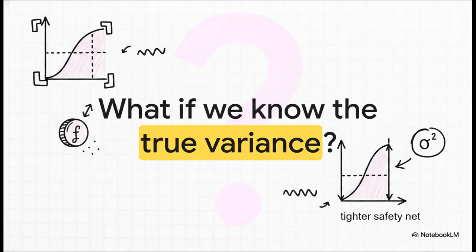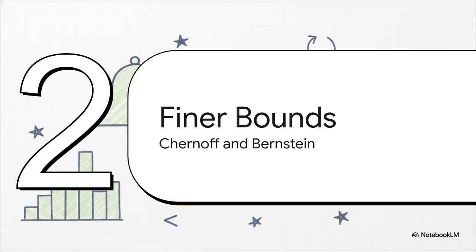So what if our data involves something like highly skewed coin flips with a super small probability of occurring? Or actually, what if we do know the variance? Can we tighten up that safety net? That brings us to Section 3, Finer Bounds, using Chernoff and Bernstein inequalities. These are our precision instruments.